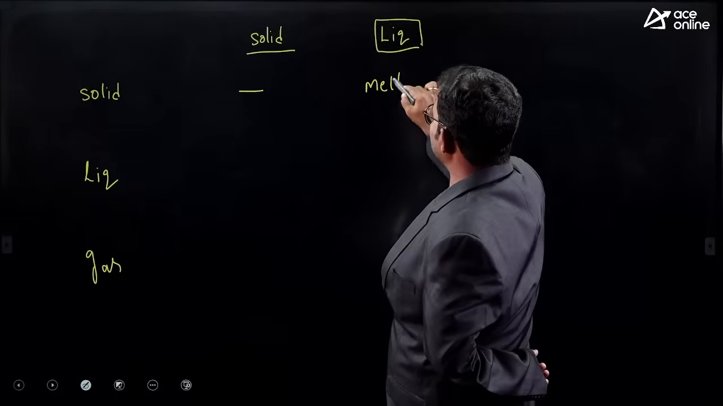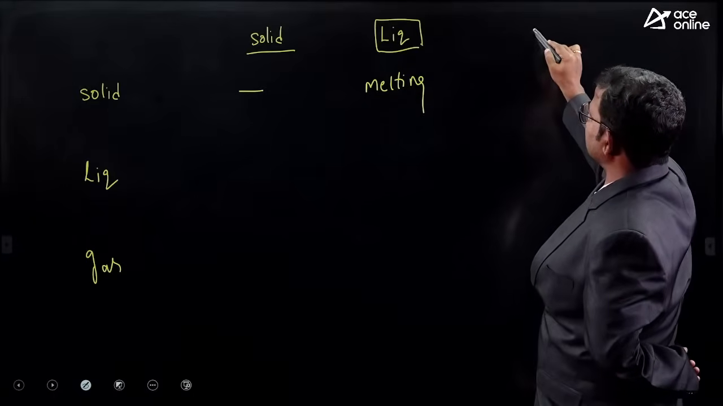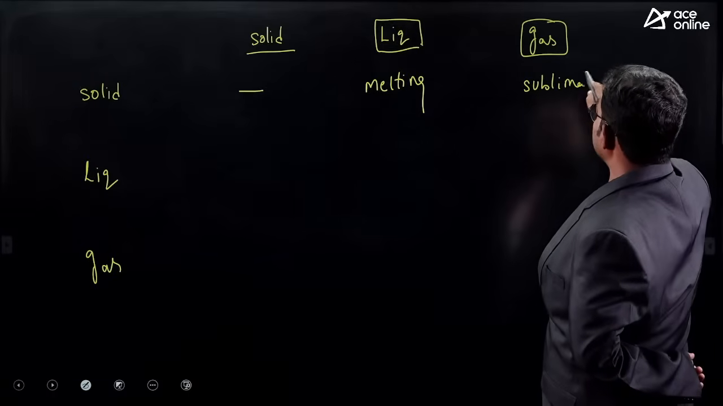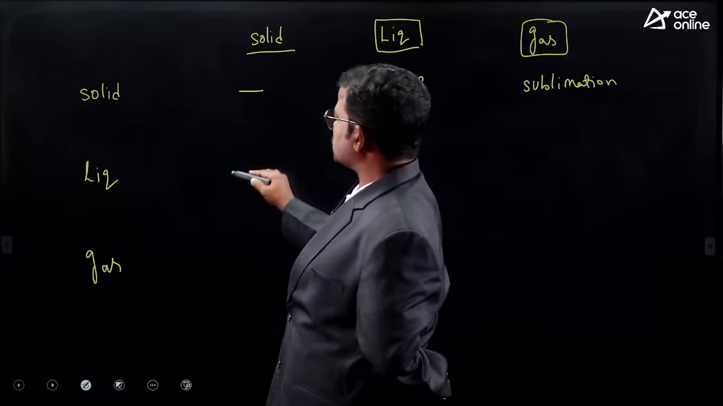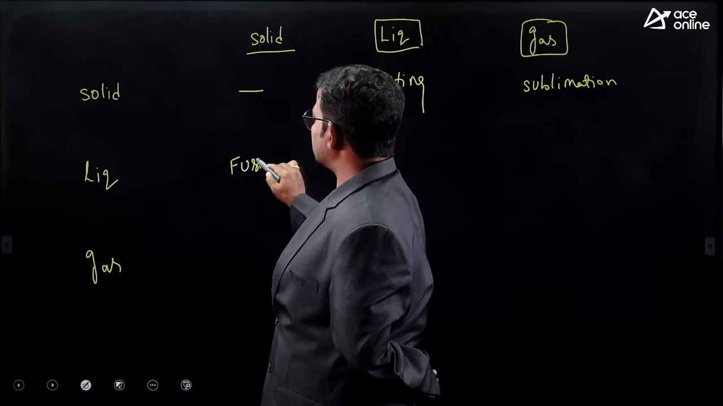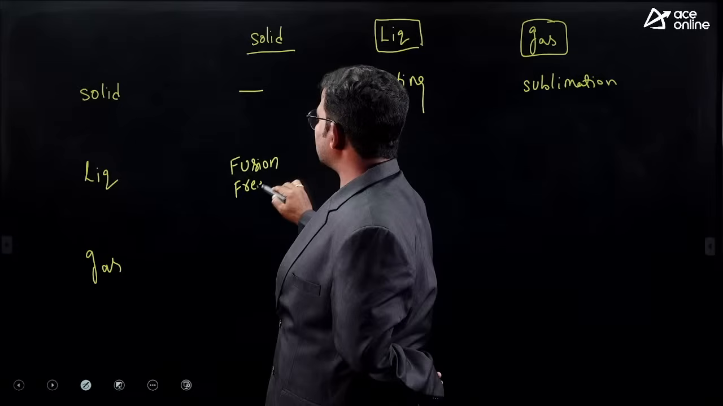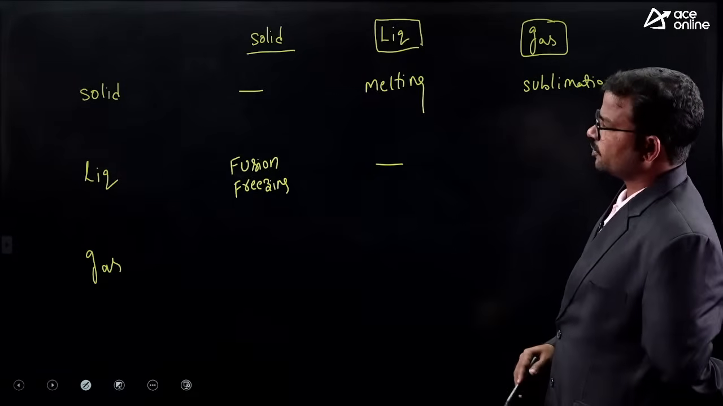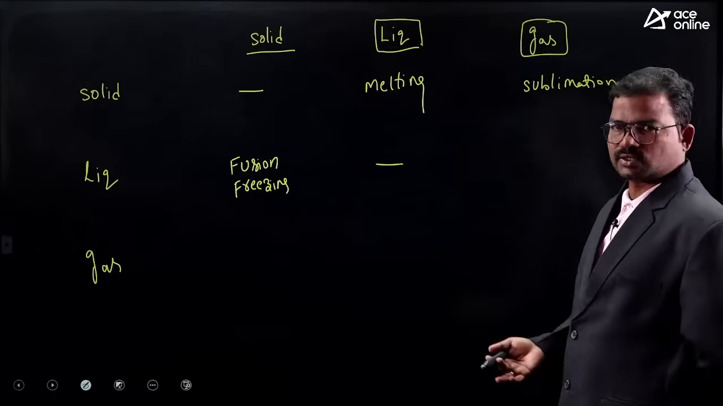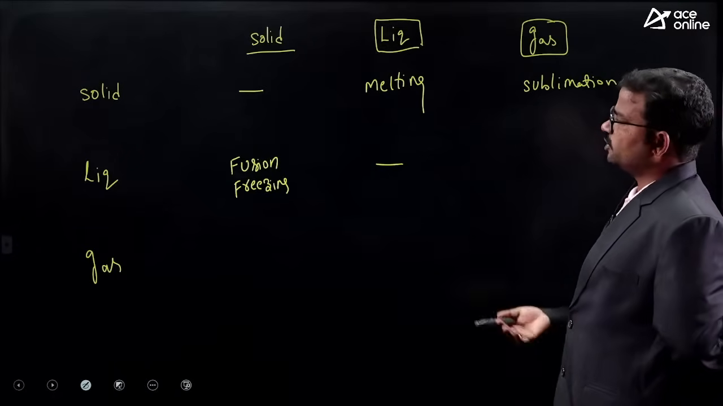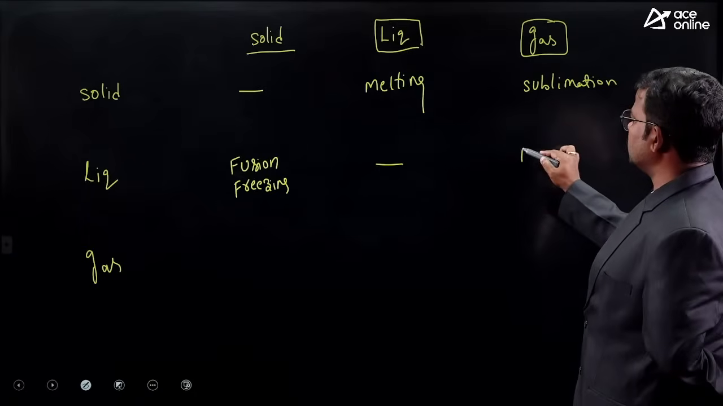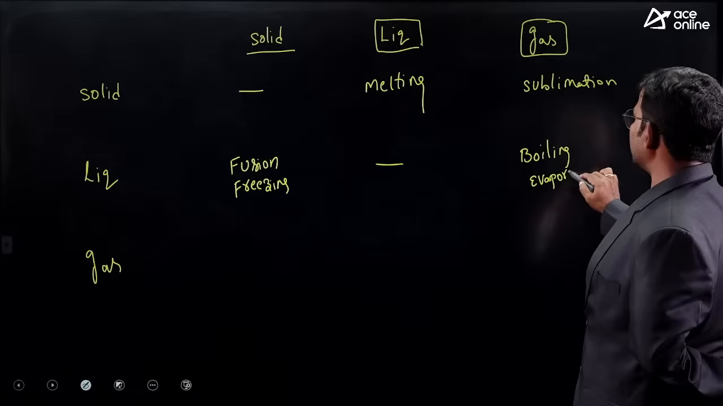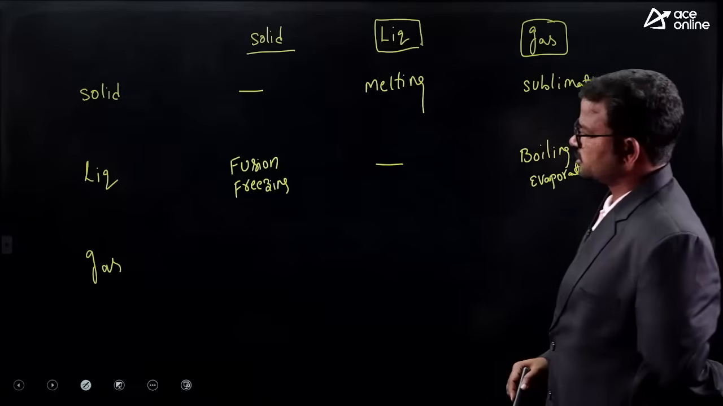Next, what about solid directly converting to gas? Sublimation. Next, liquid converting to solid, what do we call it? Fusion or freezing. When we heat a liquid, if we get the same physical state, then there is no such phenomenon. When we heat the liquid and get gas, then it is boiling, evaporation, vaporization. This type of terminology we generally use.